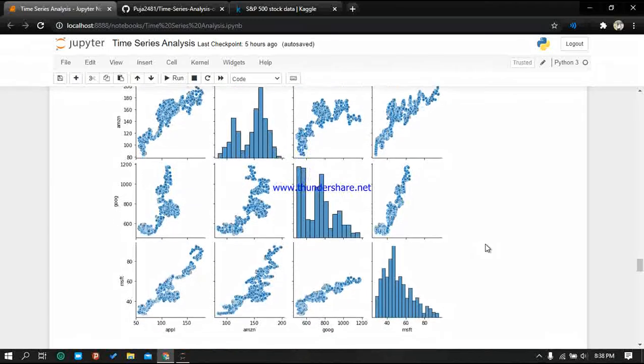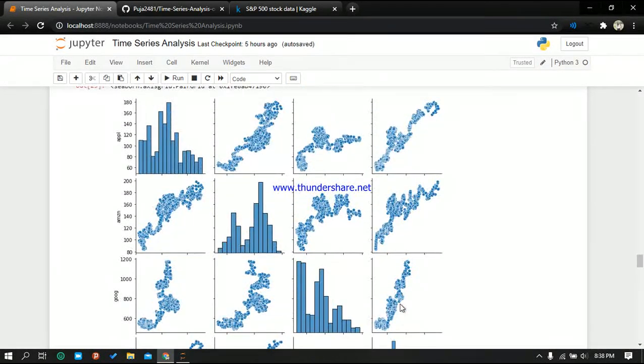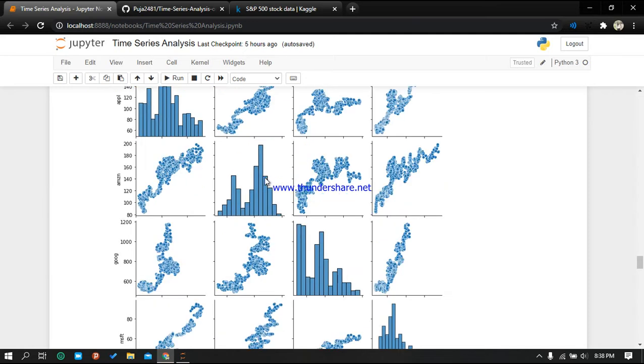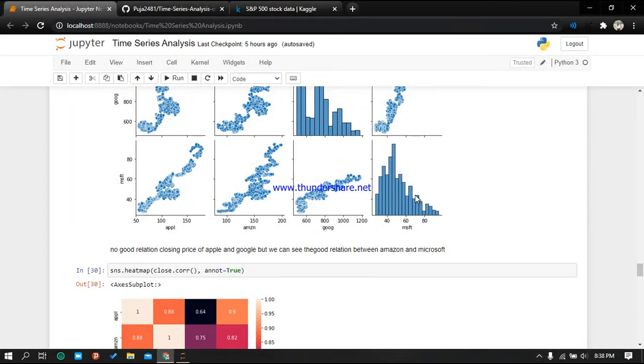This graph shows the relation between each other. Apple with Apple makes no sense, so it is showing us the histogram. Likewise Amazon and Amazon. With this graph you can see that there is no good relation between the closing price of Apple and Google.